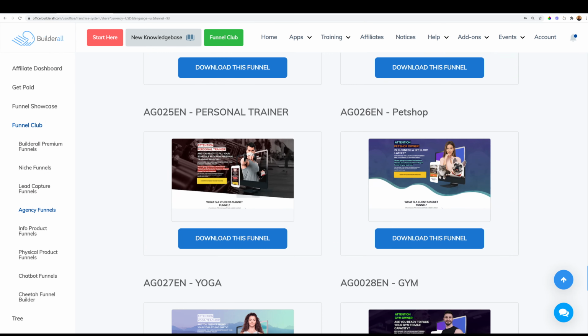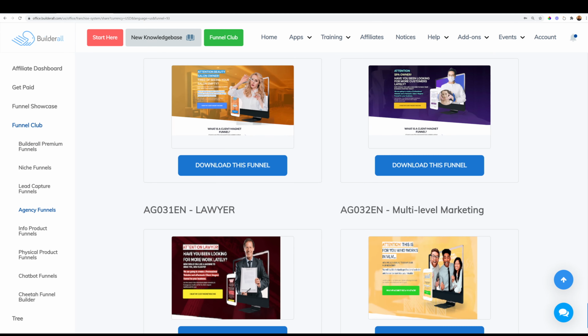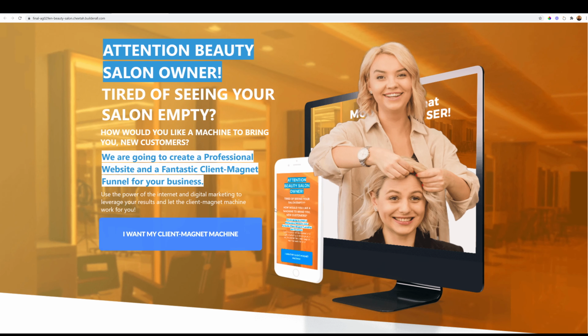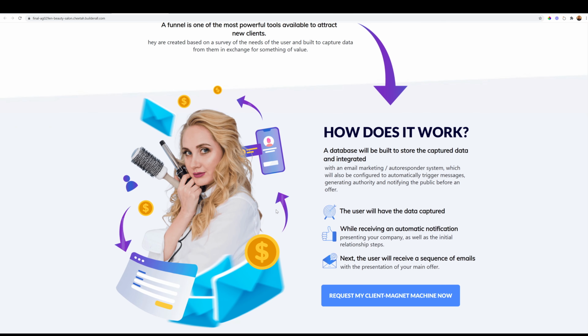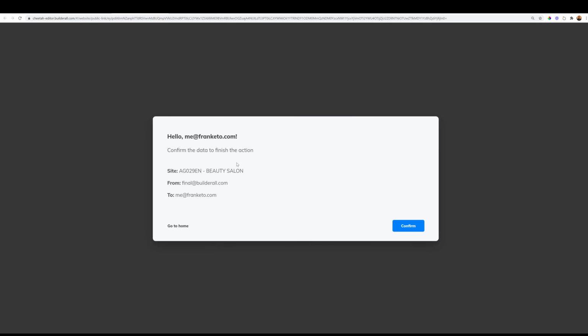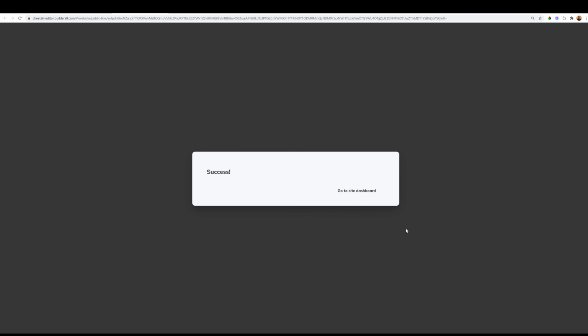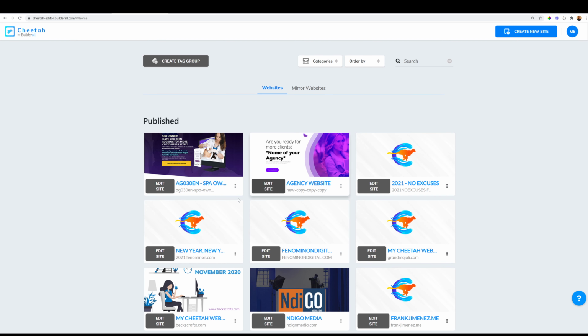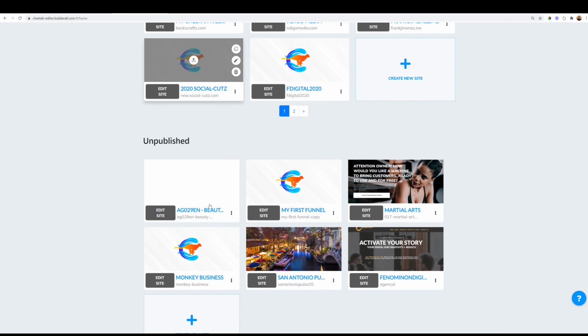As part of your pre-built agency funnels, you can target local businesses by selecting one of these cool pre-made funnels that target driving traffic. Just simply navigate to the specific target niche and select Download this funnel. Once you have confirmed the download, simply visit your dashboard, and under Unpublished, you will see your newly downloaded funnel. Now you have total control.